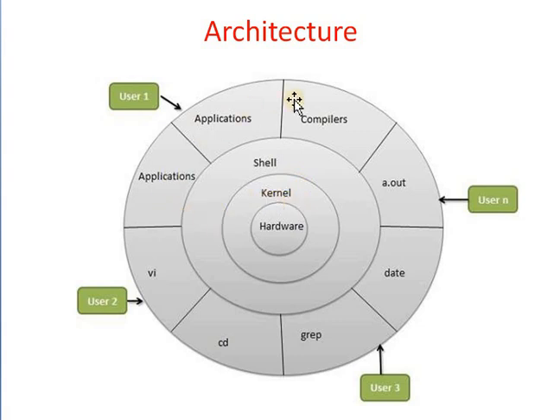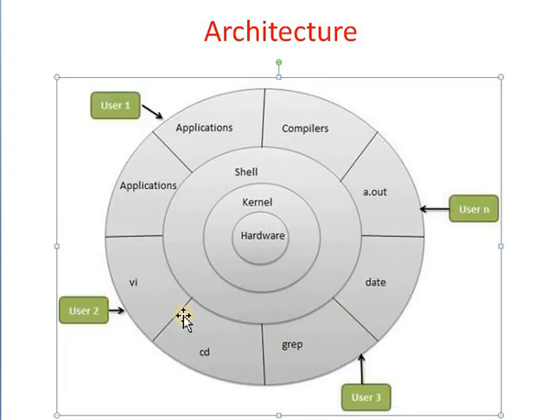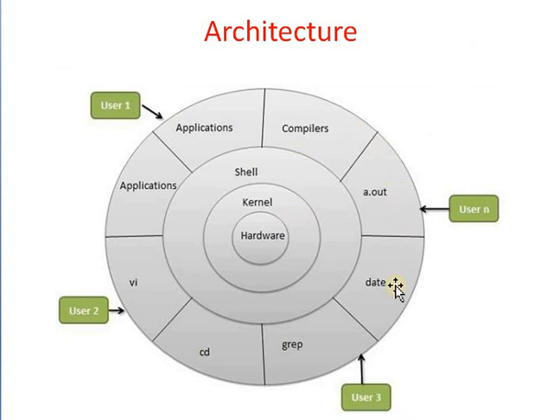And the last layer is for the different utilities. In the last layer, different utilities are there, and these utility programs provide the user most of the functionalities of an operating system.